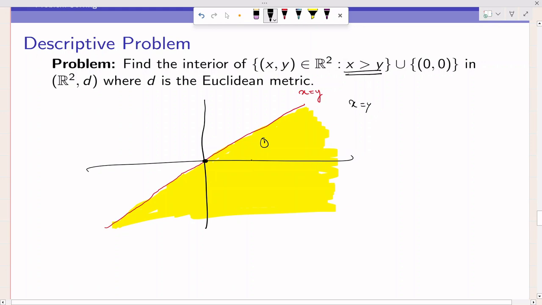So every point is an interior point, but the origin, around the origin, try to draw any open ball. That open ball will contain some points where x is less than y. So that's why this is not an interior point. So what is the interior? The interior is equal to the set of all points (x, y) belongs to R² such that x is greater than y, minus (0, 0). So you need not take this point. So if this is my set A, then A interior is equal to this set. No, (0, 0) will not be an interior point of this set.